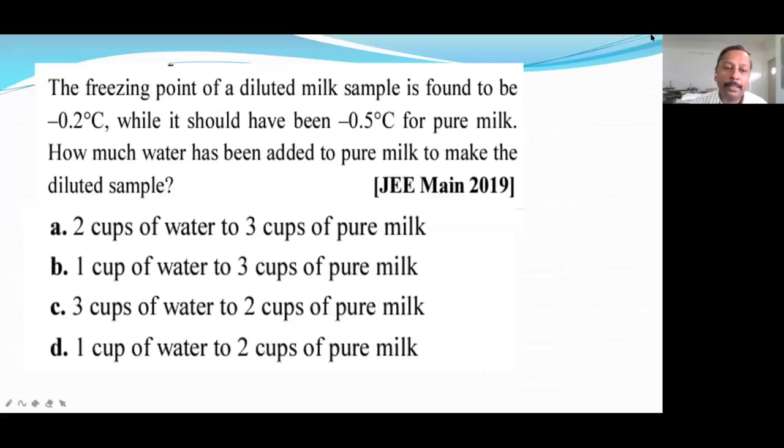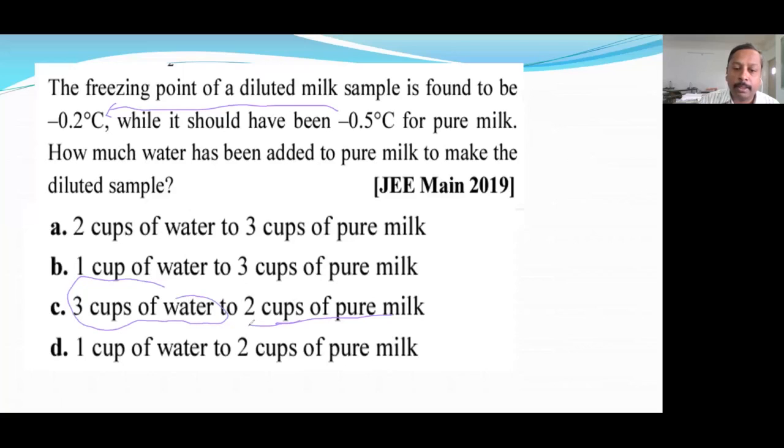Now this answer is 3 cups of water to 2 cups of pure milk. How is it related to surface chemistry? See here, freezing point is increasing. Depression in freezing point is due to increase in concentration. Understood? So that means water quantity must be more as compared to milk.